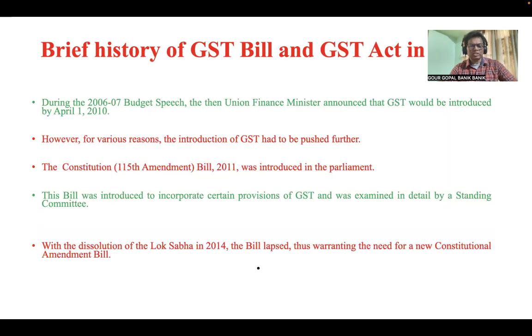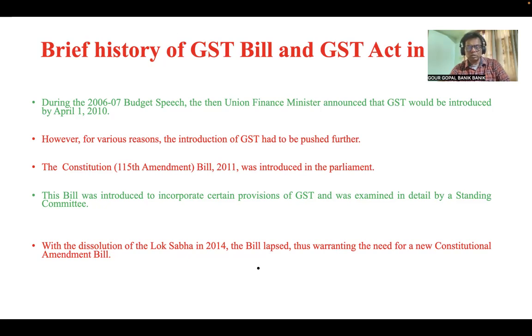In the budget speech of 2006-07, the then Union Finance Minister announced that GST should be introduced from 1st April 2010. It was decided, but it was not done. This is part of the history. For various reasons, GST was not introduced and it was pushed further. Then the Constitution 115th Amendment Bill 2011 was introduced in the Parliament. The bill was introduced to incorporate certain provisions of GST and was examined in detail by a standing committee. With the dissolution of the Lok Sabha in 2014, the bill lapsed.